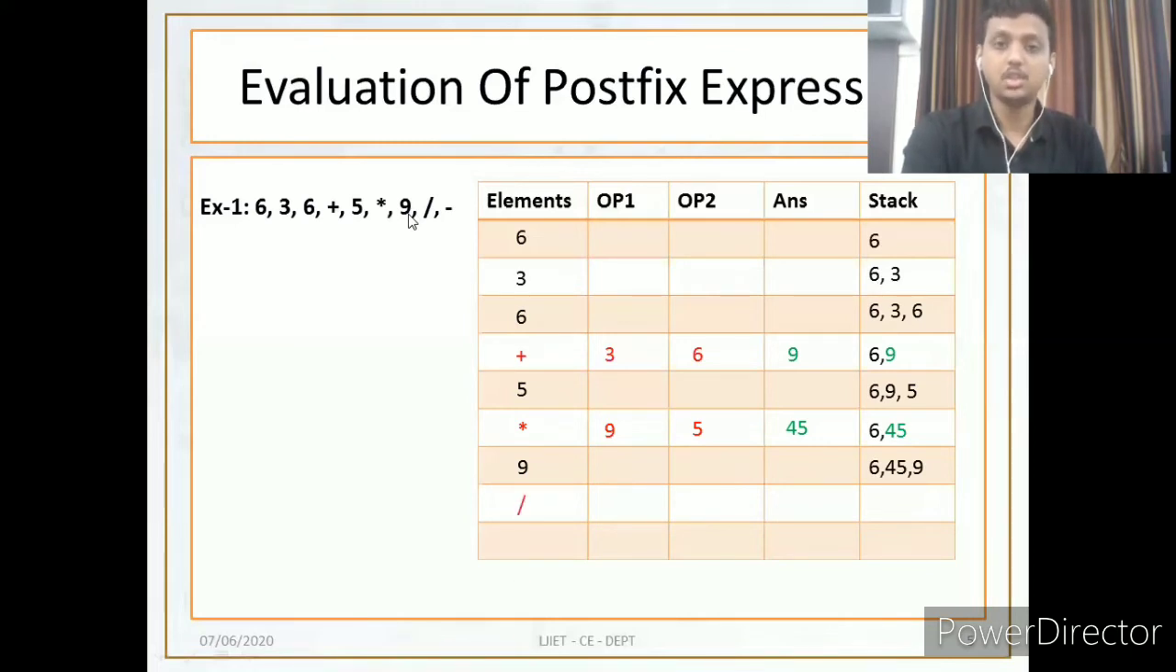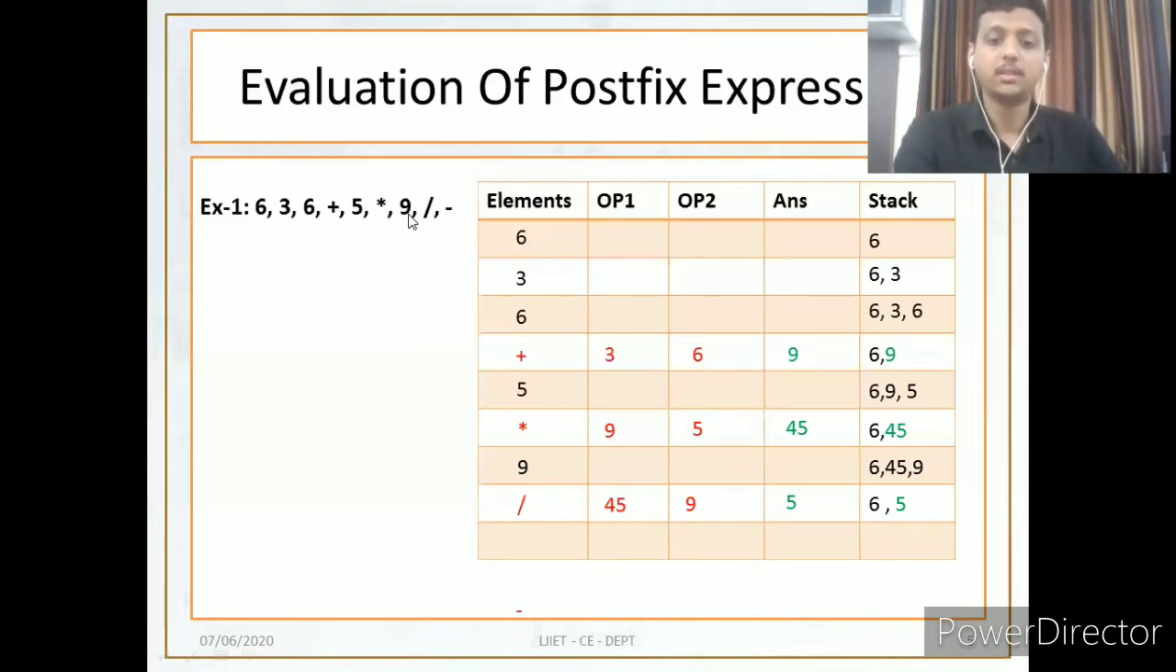Next is division. So what you need to do is pop out the two elements from the stack, that is 45 and 9. Now 45 divided by 9, what is the answer? 5. Push the answer inside the stack. The stack is 6 comma 5, and the top pointer is pointing to the 5.